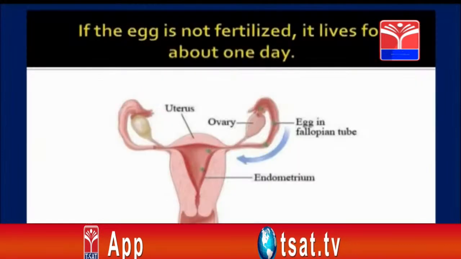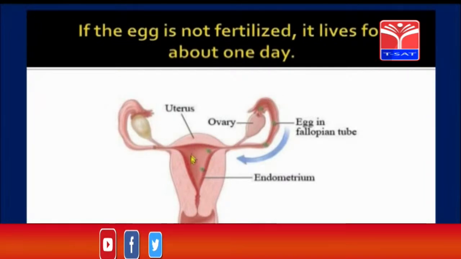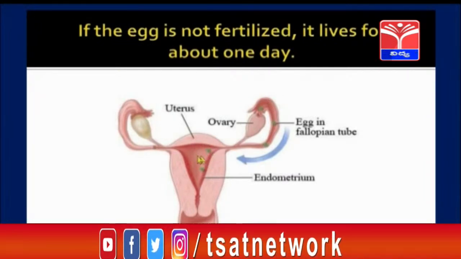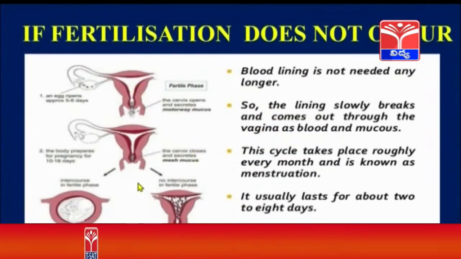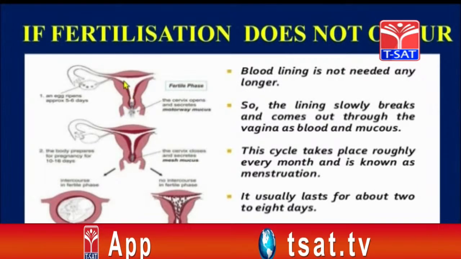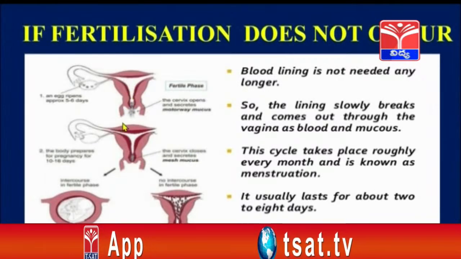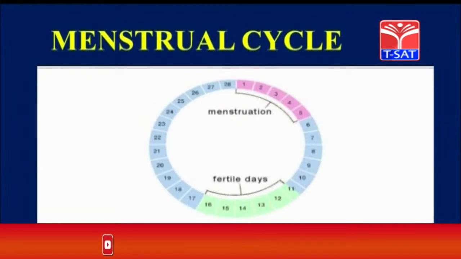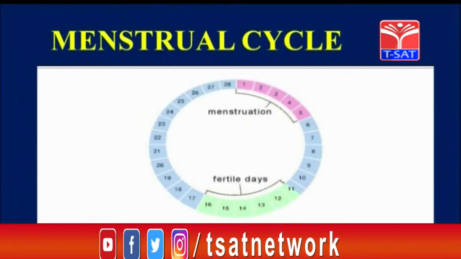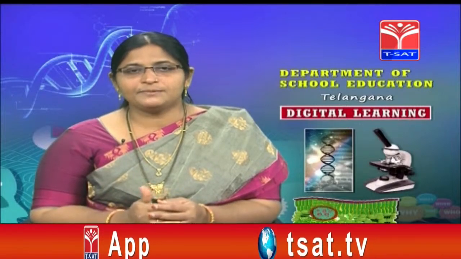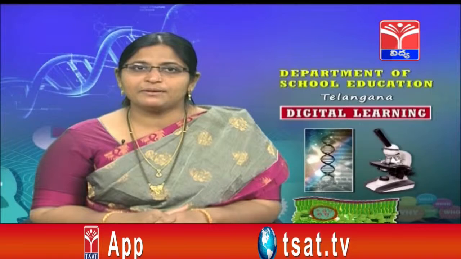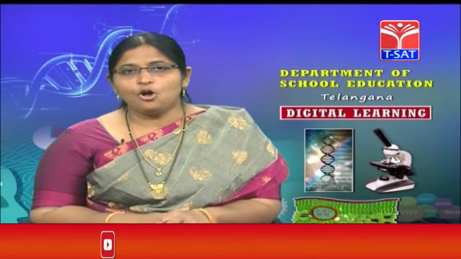So if the process of egg fertilization does not take place, what happens? The egg lives for 1 day, and after 1 day it will be expelled outside. It comes outside along with the thick growth that is there, and that is called menstruation. So this is the menstrual cycle. So this is about how the process of childbirth takes place. So what we have seen is how the male reproductive system is, how the female reproductive system is, how the process of fertilization takes place, and how childbirth takes place. Hope you have understood, children.